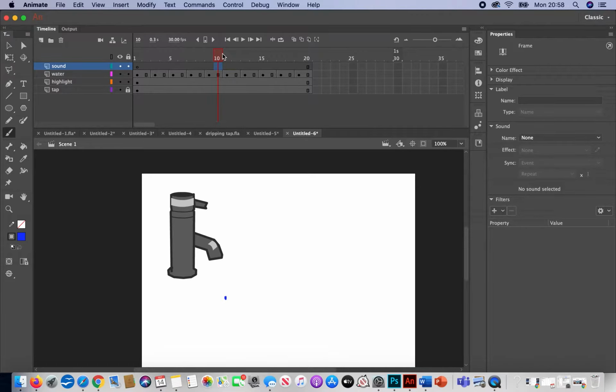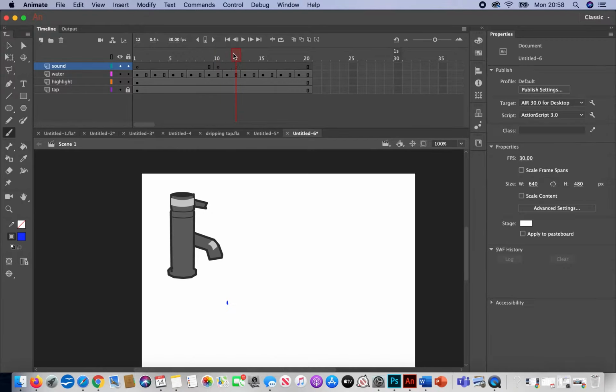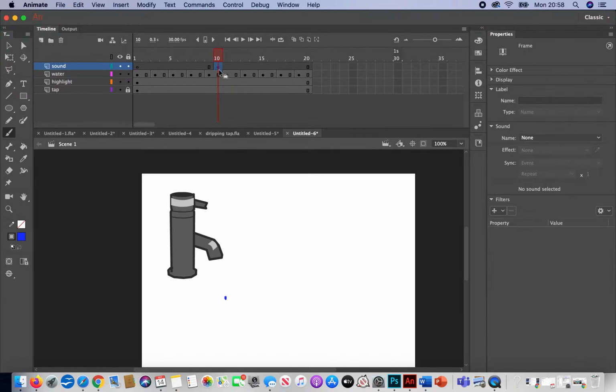Import a sound effect to match the animation. As you can see, I've created a sound layer, and in the middle here I'm going to right click on the timeline, choose convert, insert blank keyframe, and we have an empty keyframe here, so this will be where our sound starts along in the timeline.